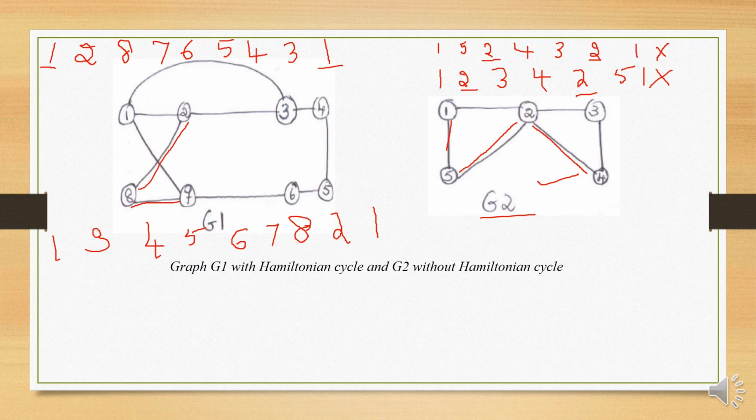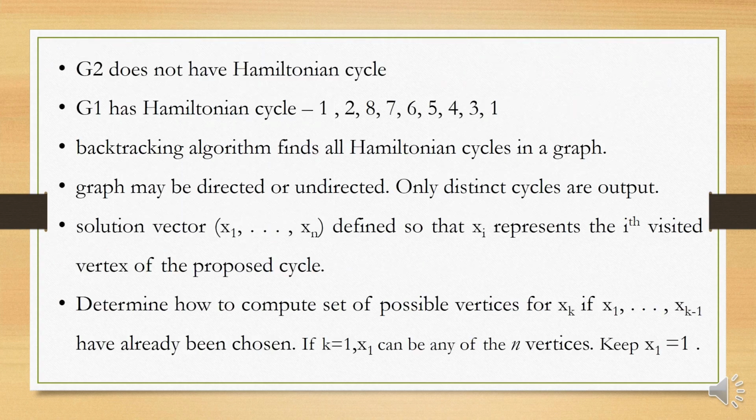Thus in the graph G1 we have a Hamiltonian cycle. The graph G2, as we have discussed, does not have a Hamiltonian cycle, but G1 has the Hamiltonian cycle 1, 2, 8, 7, 6, 5, 4, 3, 1. This is the Hamiltonian path which we have seen, how it starts at vertex 1 and ends at vertex 1, with each and every other vertex visited only once.